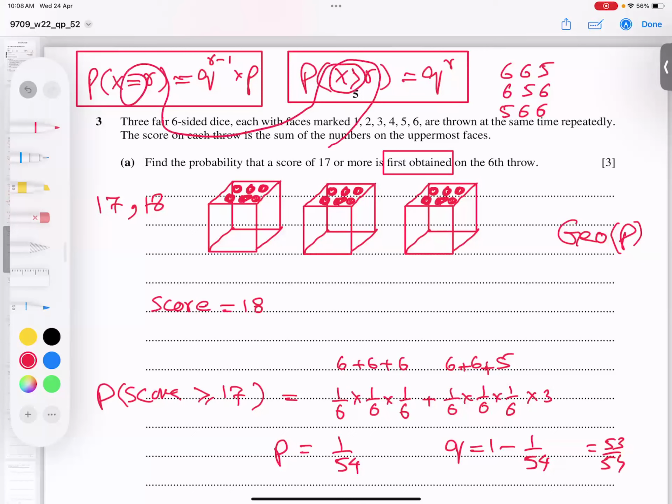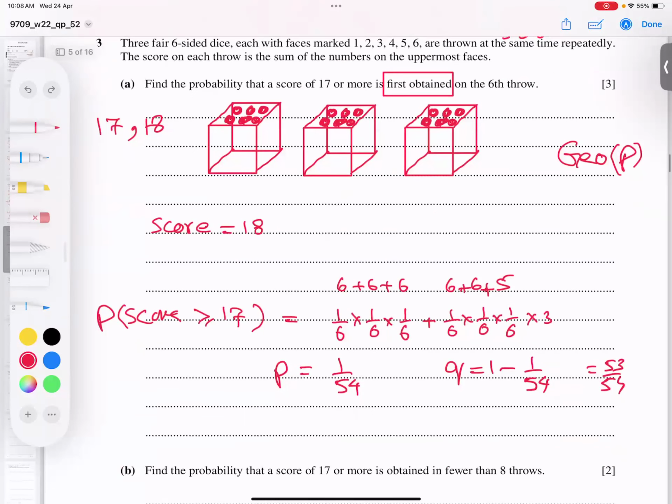The first formula is only for equal. Now he said equal to the 6th throw, so r is 6, and this is the formula I'm going to use. So x equal to 6 is written as q to the power 6 minus 1 into p.